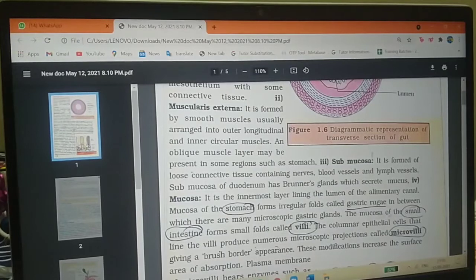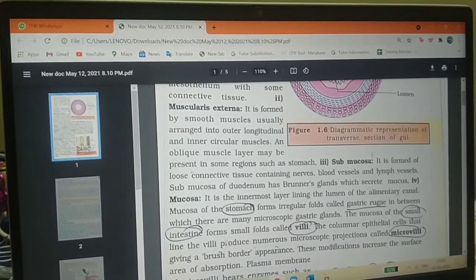The mucosa of the small intestine forms small folds called villi. The stomach folds are called gastric rugae, and the small intestine folds are called villi. The columnar epithelium cells that line the villi produce numerous microscopic projections called microvilli.